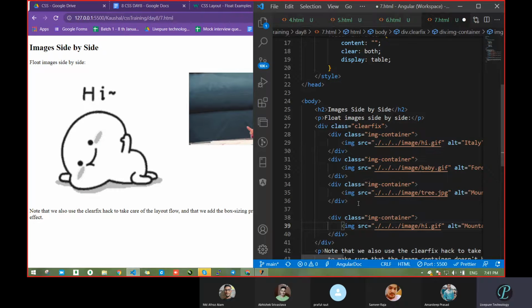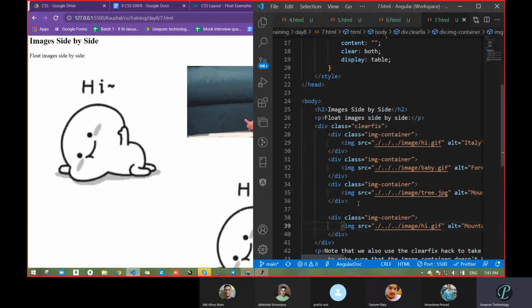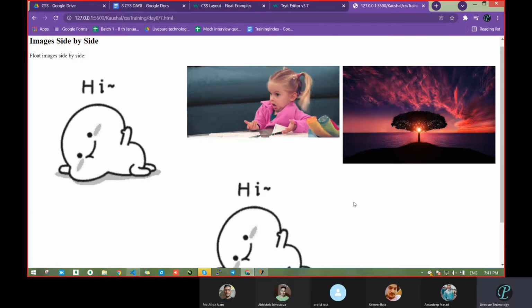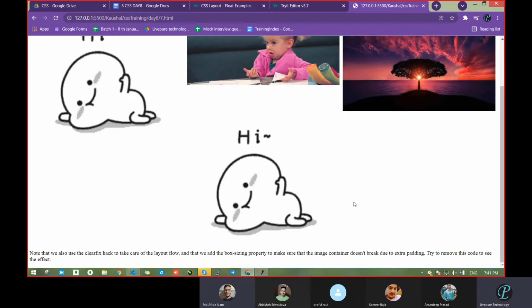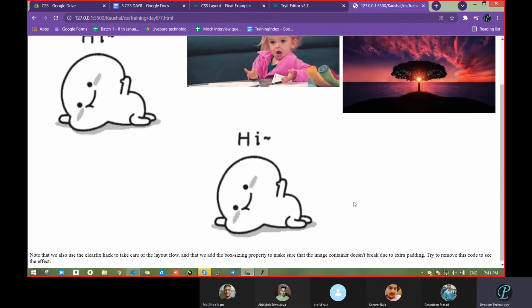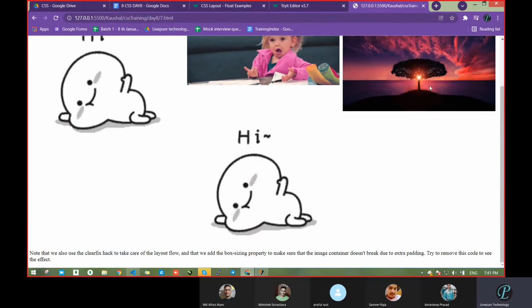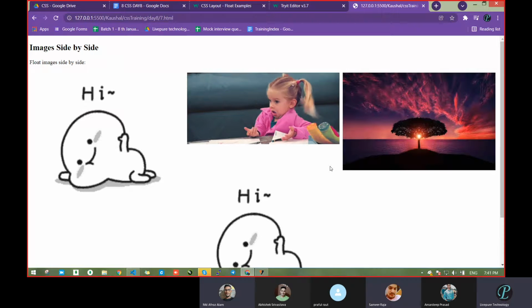So now what we will do? We will pass some images. Okay. And now see what happened. We got one image in the bottom. Abhishek, tell me, I want this image also in the last, along with all 4 images. What can we do?